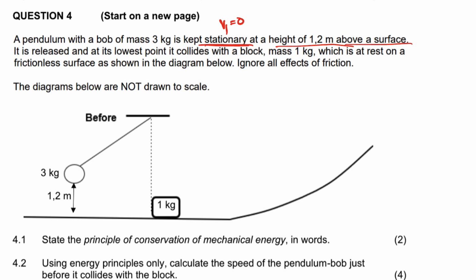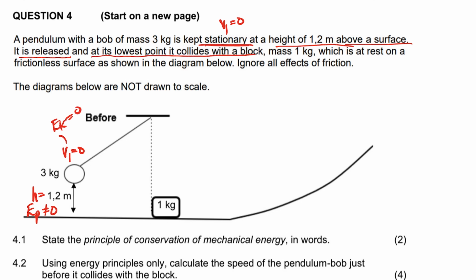Now, if you look at the pendulum bob only, here's the pendulum bob kept stationary, so that means here the initial velocity is 0, right? And then it has the height there, right? We know, guys, if the initial velocity is 0, that means the kinetic energy is 0. The gravitational potential energy is not equal to 0, right? Okay, now it says here in the statement, it is released and at its lowest point it collides